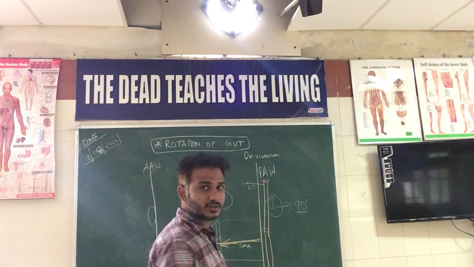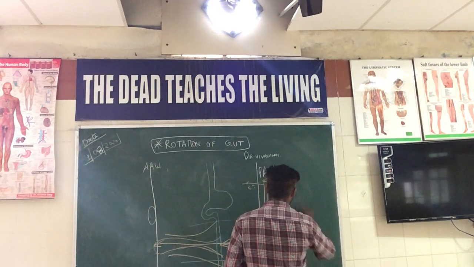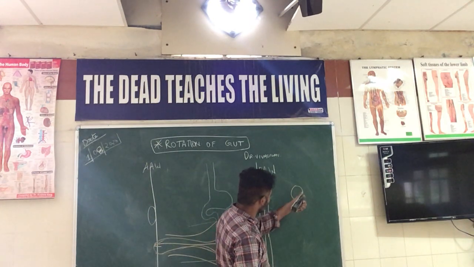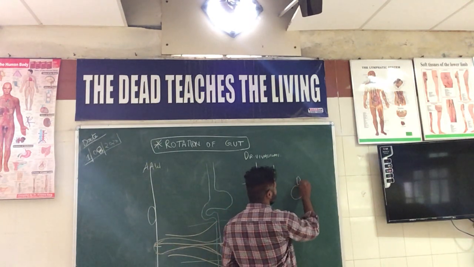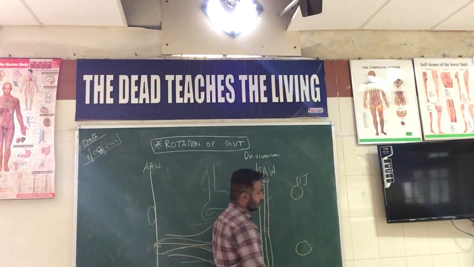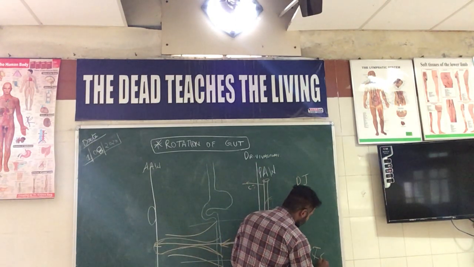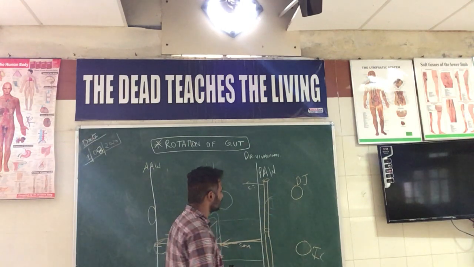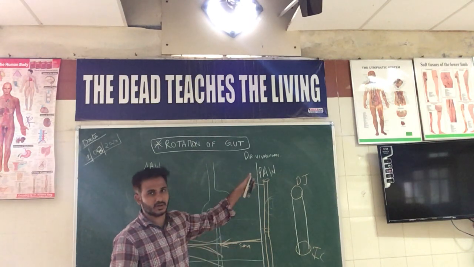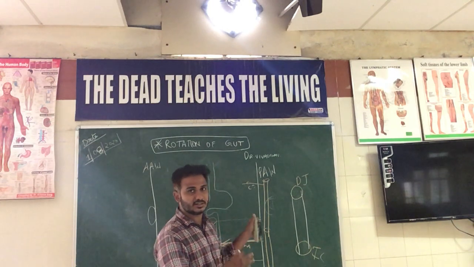So here, just let me draw the schematic diagram. Assuming this to be the junction between the foregut and midgut, let it be the duodenojejunal flexure, and assuming this thing to be the junction between the midgut and hindgut, which is nothing but the ileocecal junction. Initially, of course, these two things will not be in a straight line. But for our ease, we will assume these things to be in a straight line. I said it's a schematic diagram.